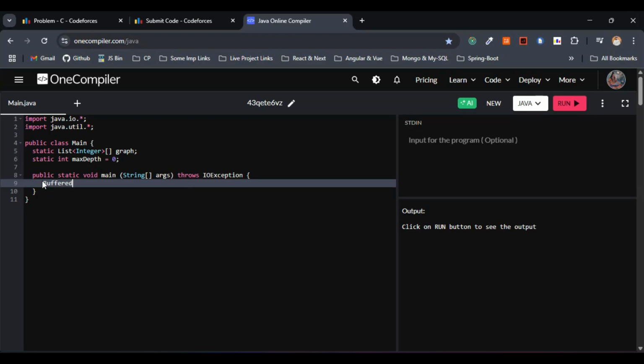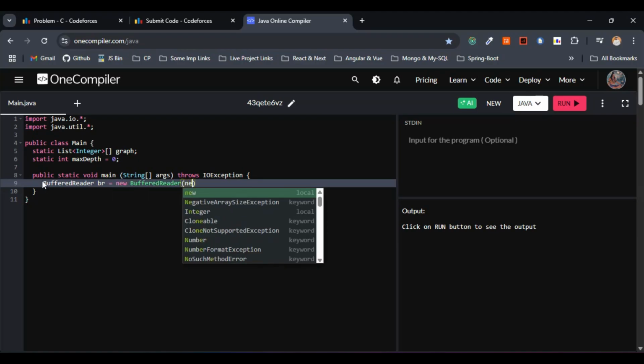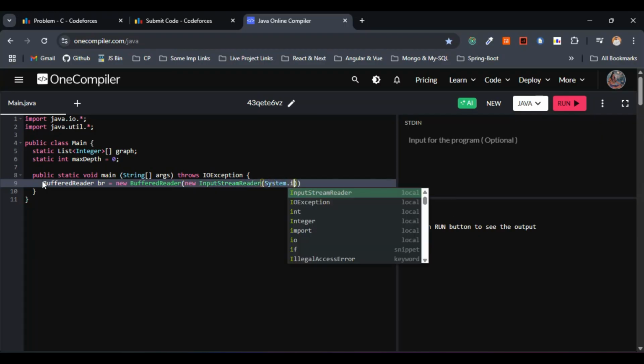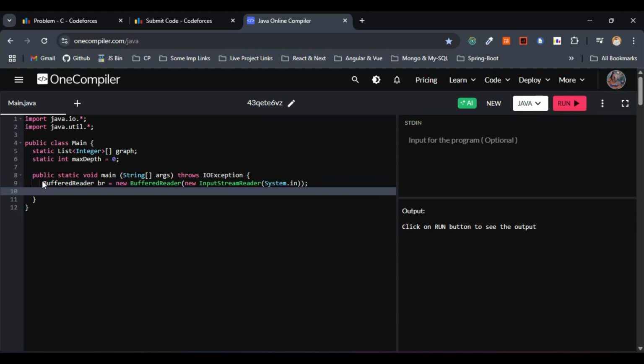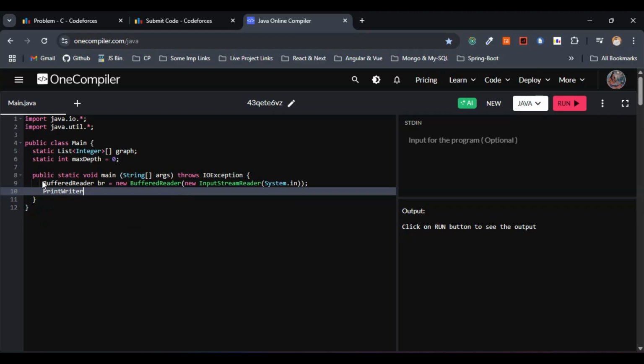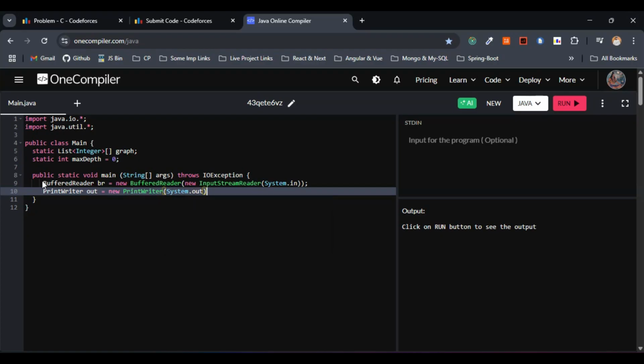This is BufferedReader br equals new BufferedReader, new InputStreamReader, System.in. And PrintWriter output equals new PrintWriter, System.out.